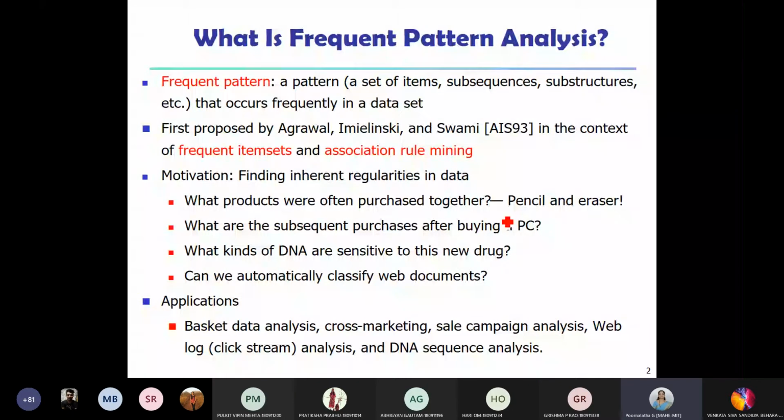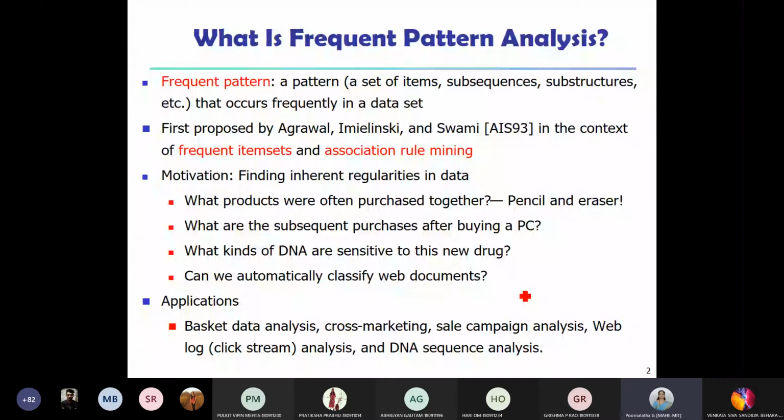Is it a printer? Is it an antivirus software? It can be anything. So that kind of information we are trying to see. Or it could be a DNA sequence, or given documents, you want to classify them automatically based on the topic or their content.